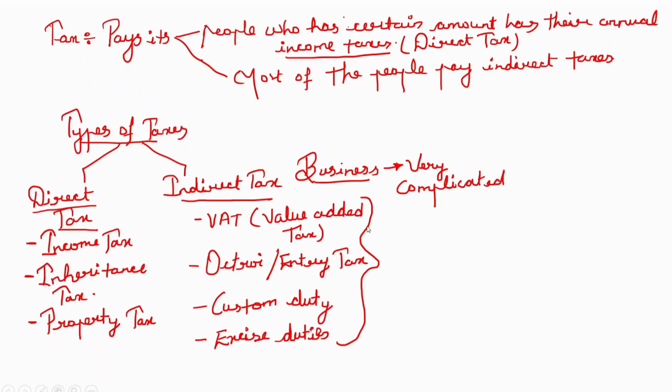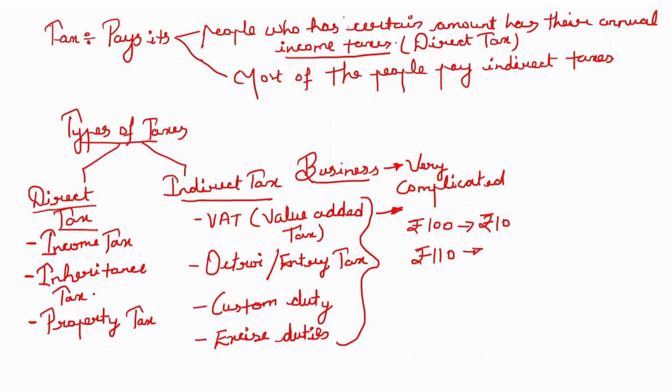The center had some taxes, the state had more, and they were not connected. For example, a firm has already paid some tax on a product that costs rupees 100. Say it paid rupees 10 to the center. Now the cost of the product becomes rupees 110.